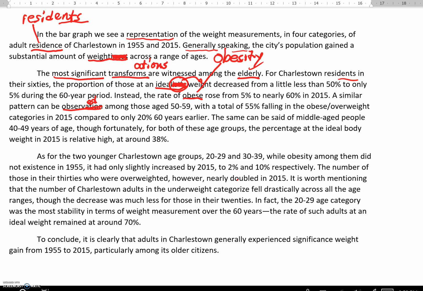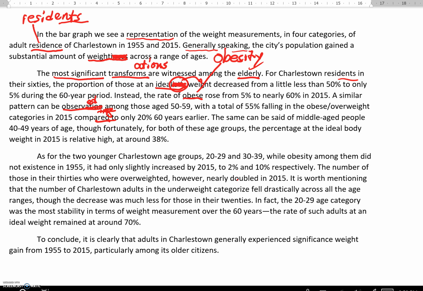With a total of 55% falling in the obese and overweight categories in 2015 compared to only 20%. Look out for this -ed form. It's correct when you are showing difference. Some students are using -ing, but -ed is correct here: compared to, okay?